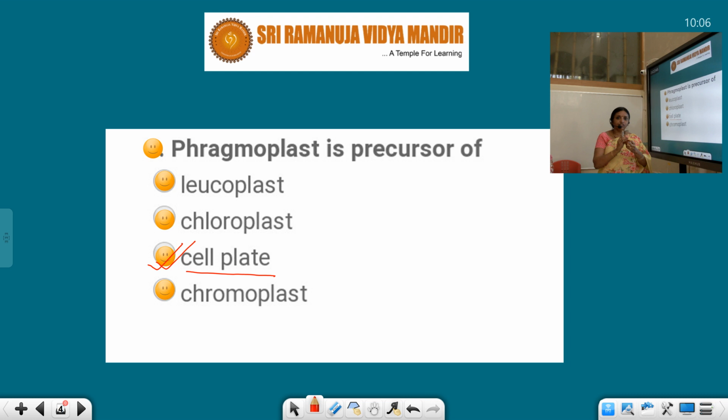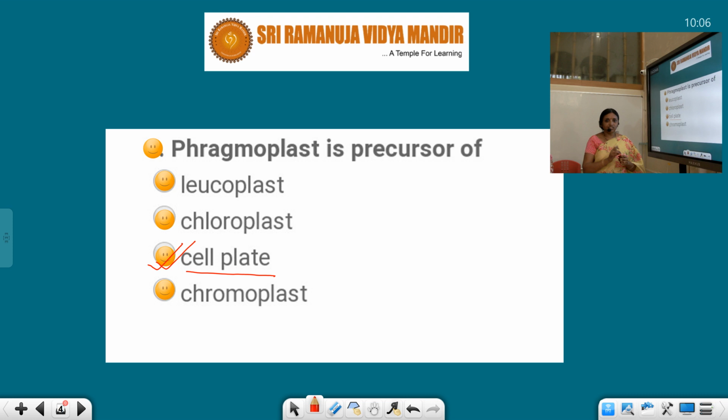What is this phragmoplast? It is the microtubules of the spindle. Do you know how spindle fibers are formed? The microtubules of the spindle are known as the phragmoplast, and they carry the vesicles to the center, and that forms the cell plate.